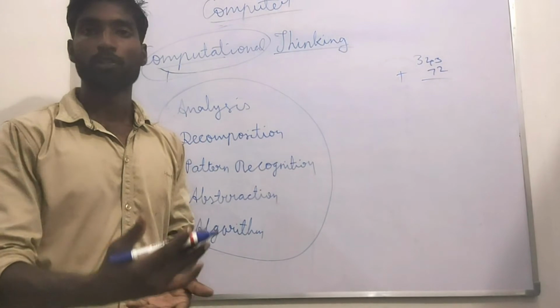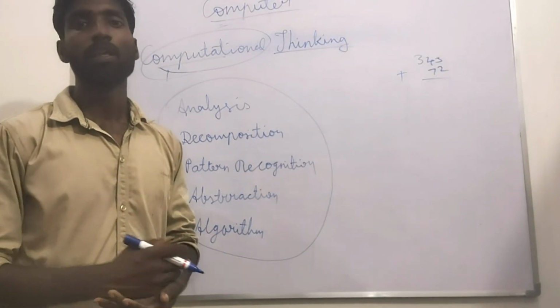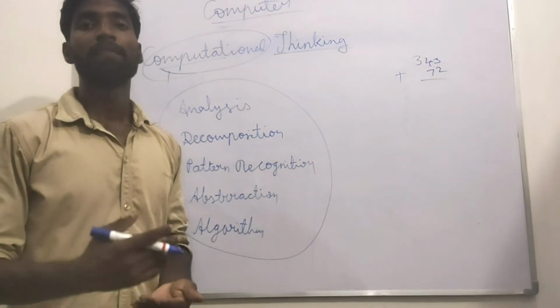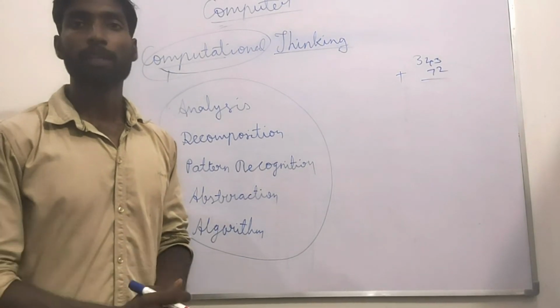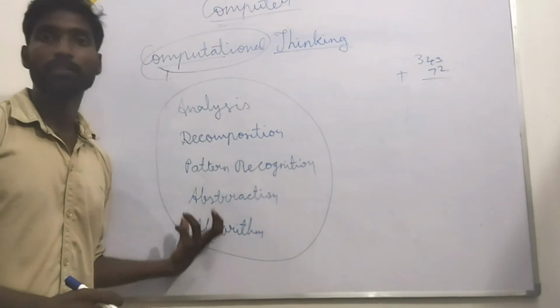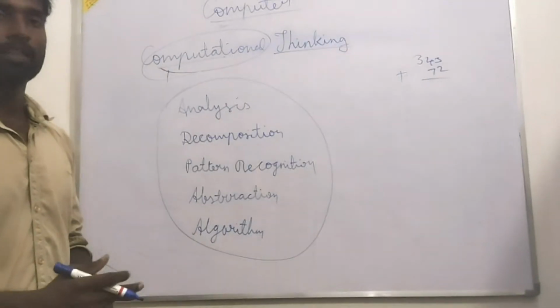Robots talk with us. If you see any robot, if you shake hands with it, it also behaves with us like a human. How is it behaving like that? With the help of this computational thinking process only, it behaves with us like a human.